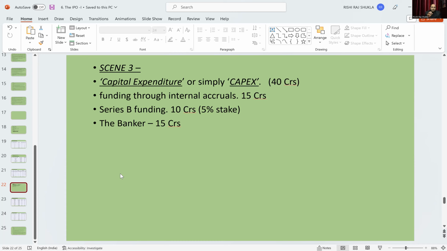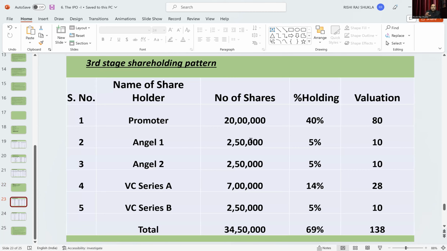And of course, he has to give some stake there, 5%. So the company valuation has increased to 200 crore. That is why he has taken 5%.